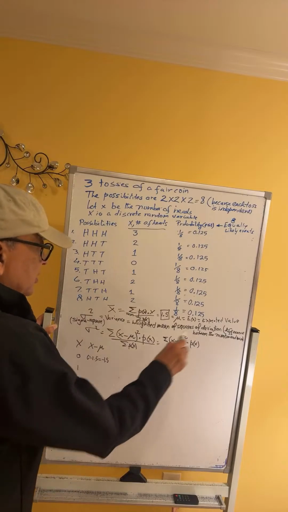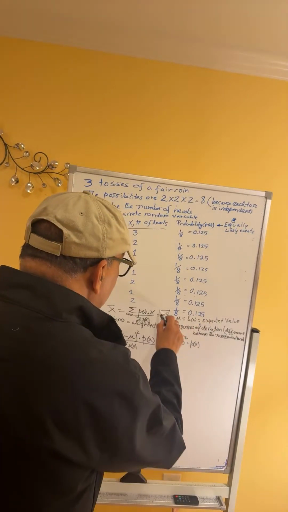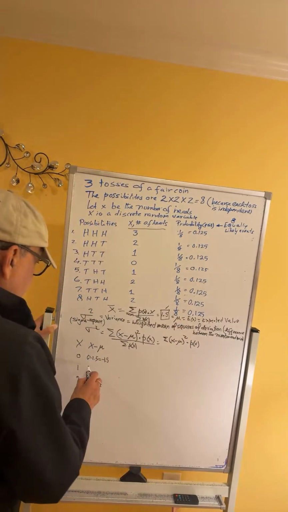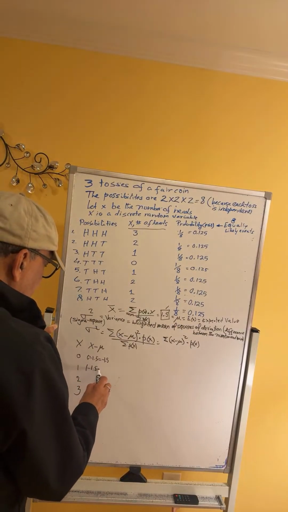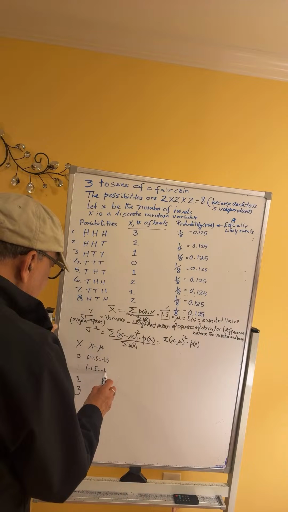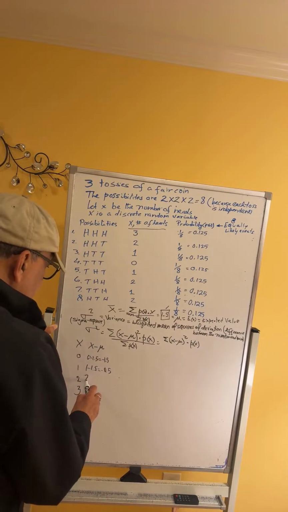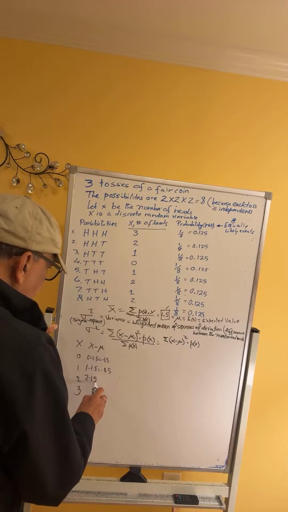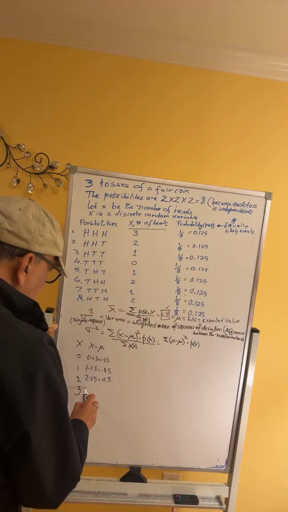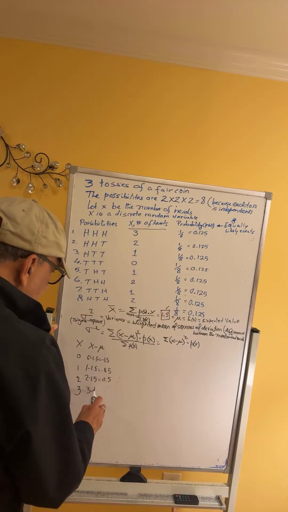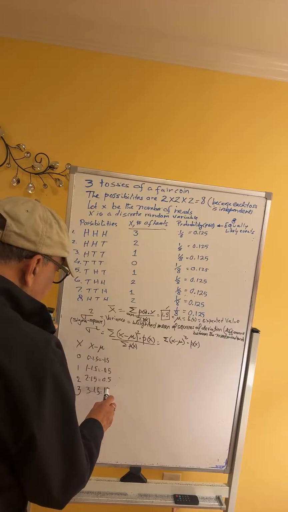Next one, because the mean is 1.5 as written over here, 1 minus 1.5 is minus 0.5. Next one will be 2 minus 1.5, which is 0.5. And the last one is 3 minus 1.5, which is 1.5.